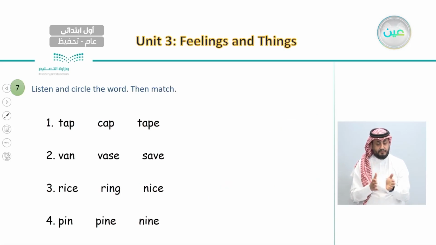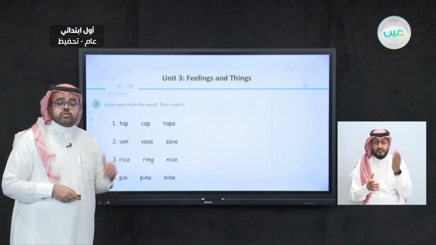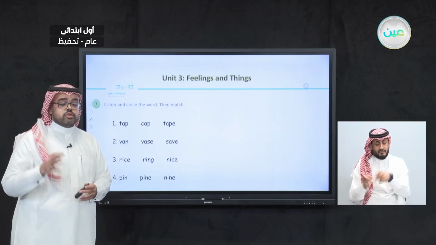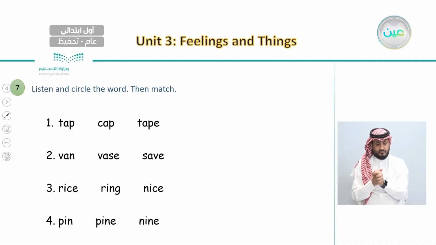And the last thing we did in this unit is we did listen to different words. Now let's try to listen to these words, circle them, and after this I would like you to match them with the pictures you have. So the first word we have here is cap. Cap is the second one.